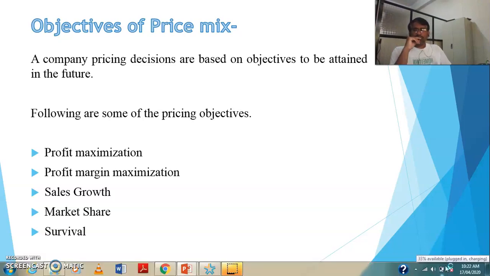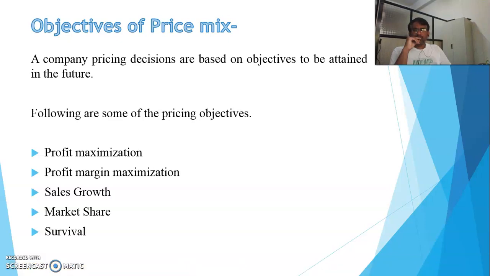The objectives can be set according to the following points: profit maximization, profit margin maximization, sales growth, market share, and survival. All these 5 factors are very important concerning the future of the company. So whenever any company thinks about setting a price, they have to think about their future in concern with these 5 objectives.